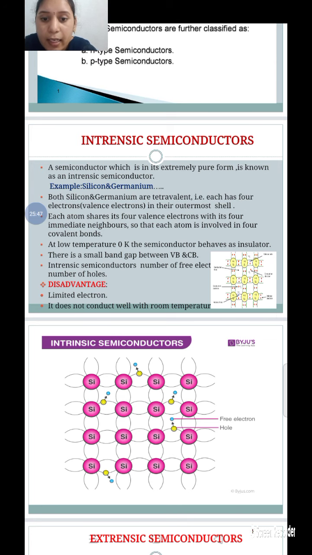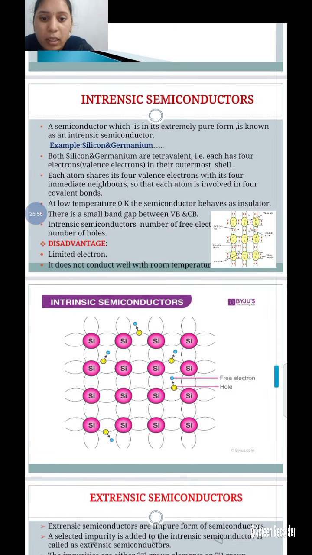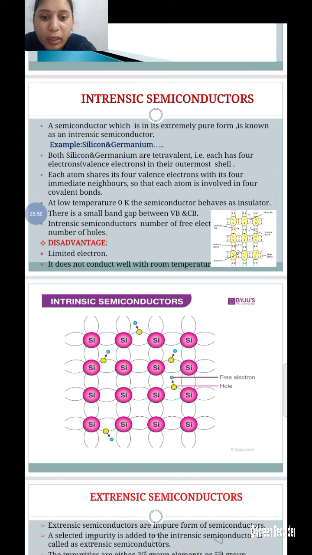Let us see the intrinsic semiconductor figure. The yellow dots are called holes and the blue dots are called free electrons. Here, free electrons are equal to holes. There is a small band gap between the valence band and the conduction band. So in an intrinsic semiconductor, the number of free electrons is equal to the number of holes.